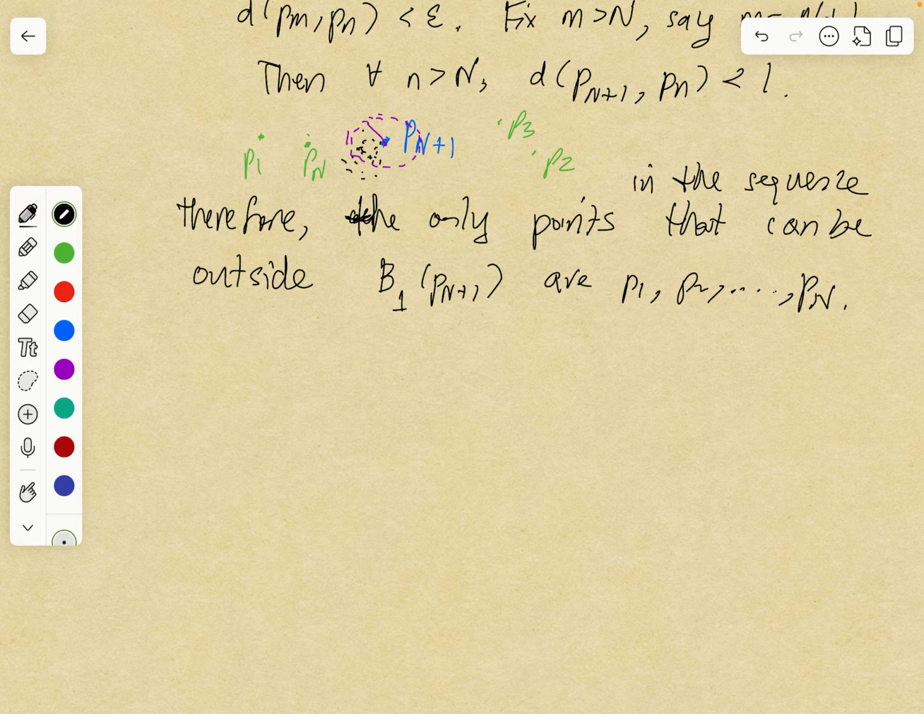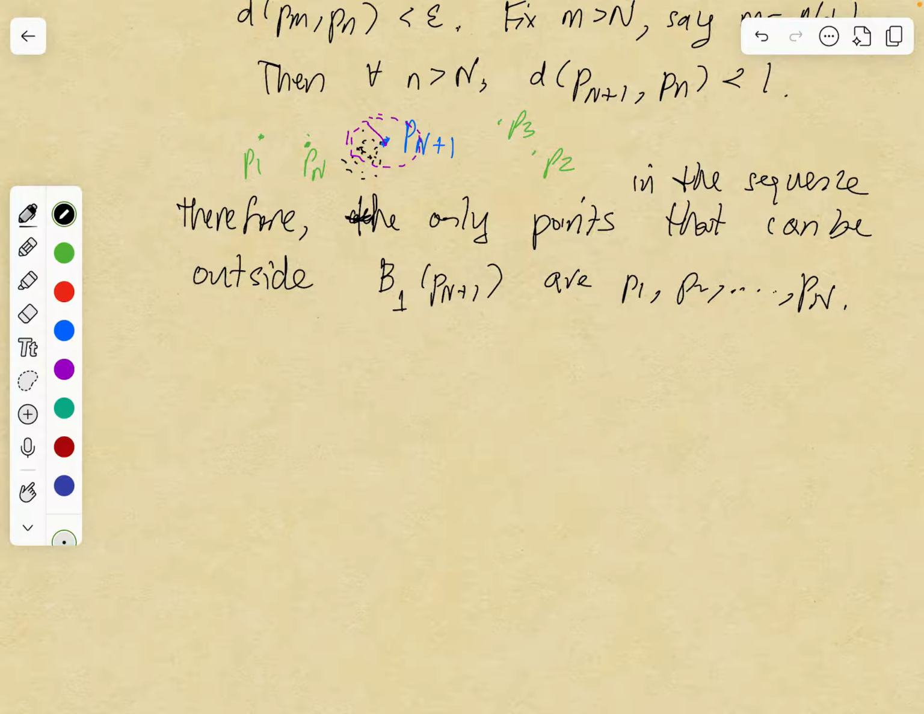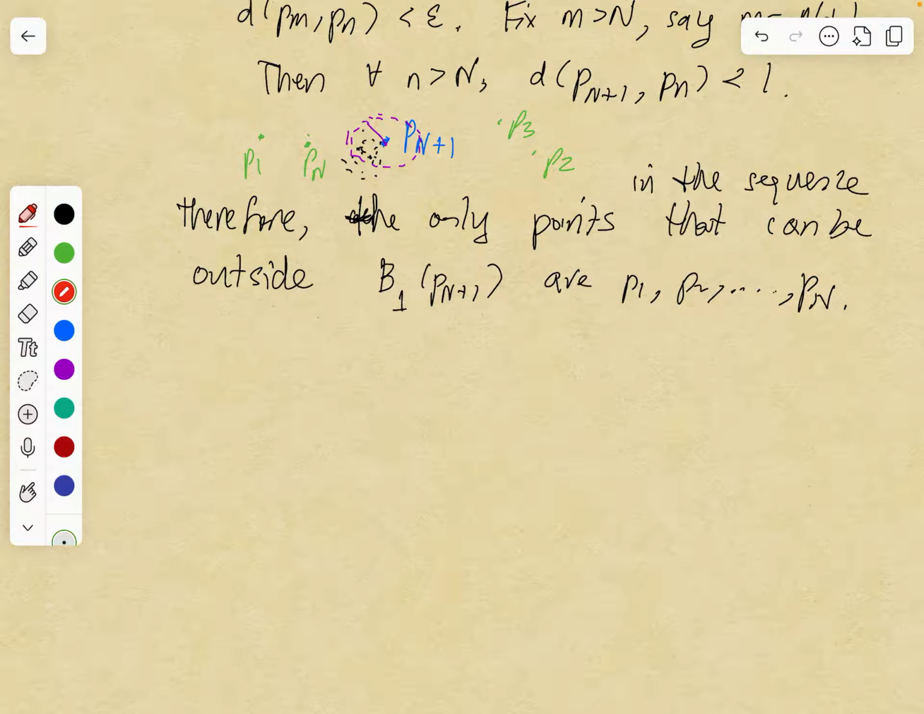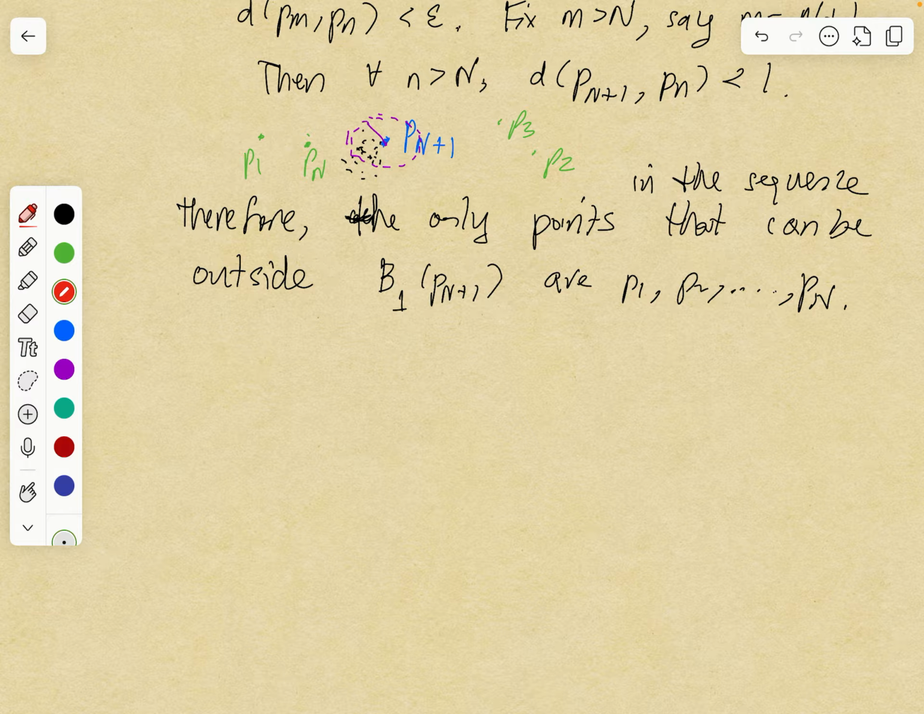But it's a finite number. That's the point. All but finitely many of the points are in this ball of radius 1. So what that means is, we're trying to show that this Cauchy sequence is bounded, that the set of points is bounded. Well, let's try to take a ball centered at p sub n plus 1. So we know that if you take a ball of radius 1, it contains all but finitely many.